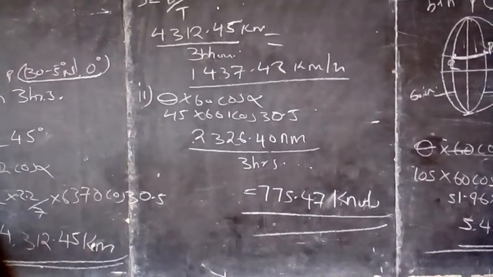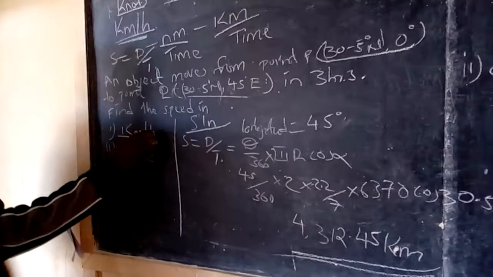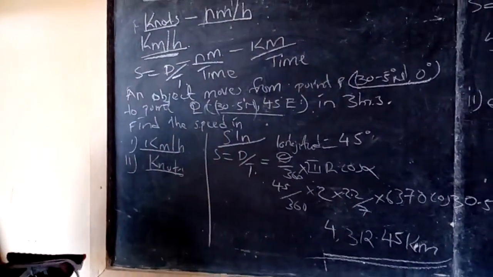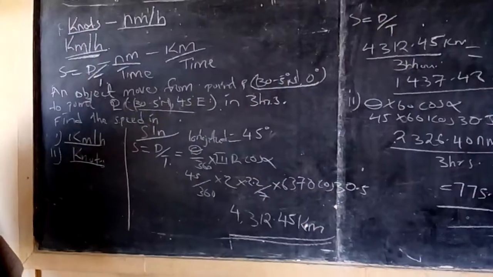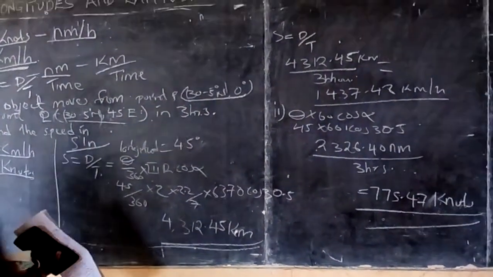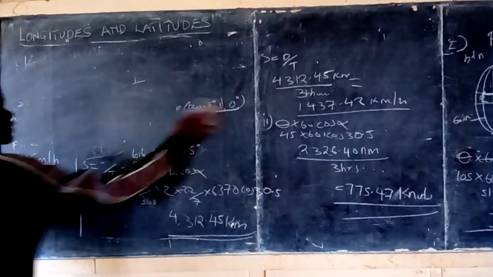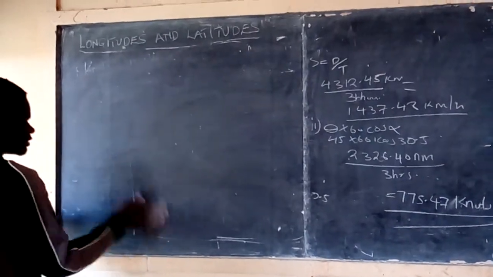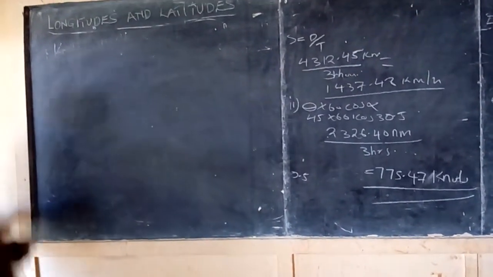Now the speed, just as I say, the speed in knots is the nautical miles per hour. Then the speed in kilometers per hour is just that kilometers divided by time that we have. Then the next part we're going to discuss again after. I have another example under speeds that we will discuss.